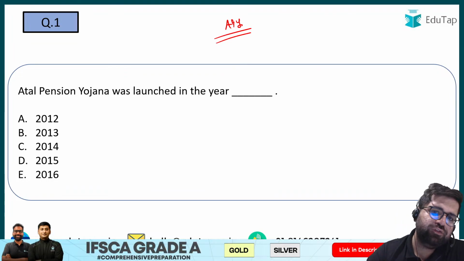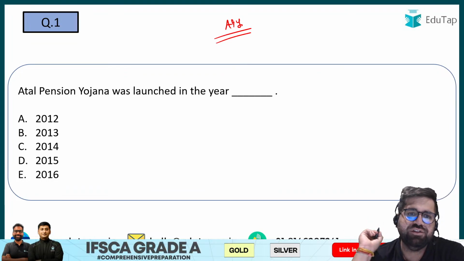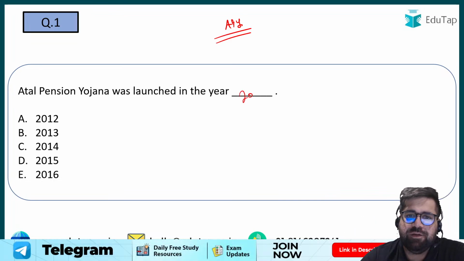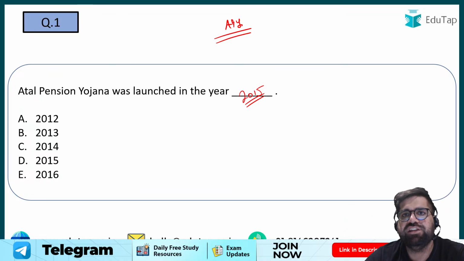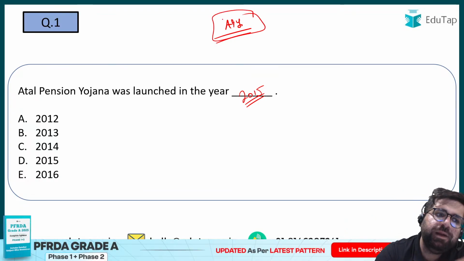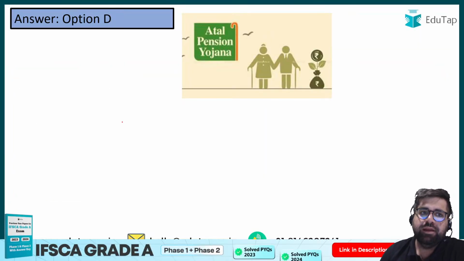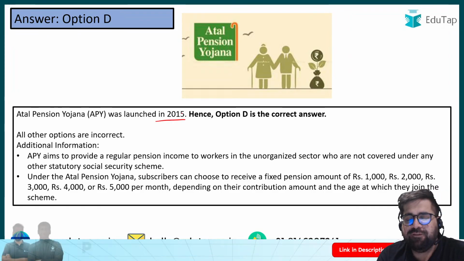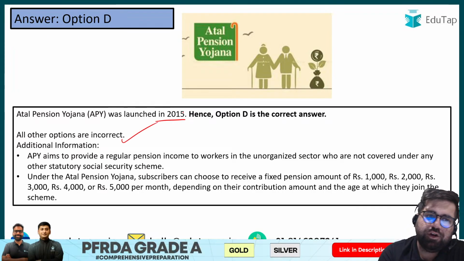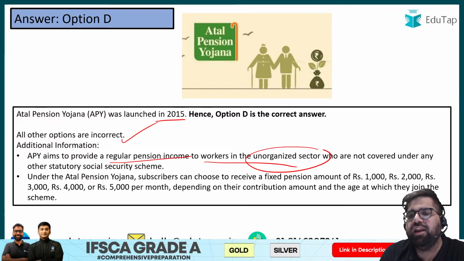So the first question is: Atal Pension Yojana was launched in which year? The correct answer will be 2015. I hope you know the answer because this is one of the basic foundational things related to the Atal Pension Yojana. So the correct answer over here will be option D. Atal Pension Yojana was launched in the year 2015 and therefore all the other options are incorrect. APY is a regular pension scheme for the workers of the unorganized sector.